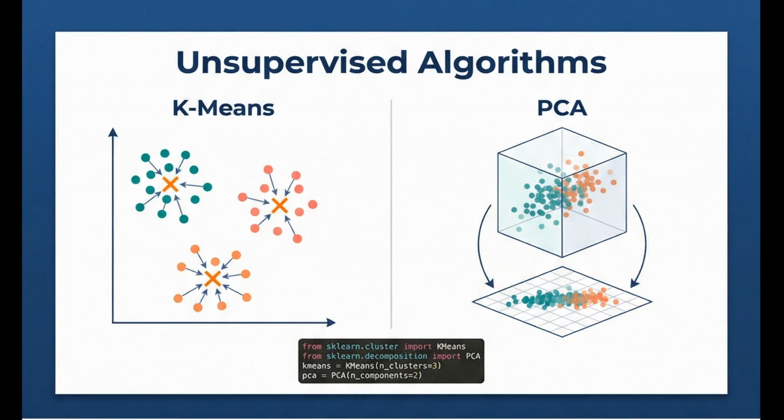K-means clustering partitions data into K groups by finding cluster centers and assigning points to the nearest center. PCA reduces data dimensions while preserving important information, useful for visualization and speeding up algorithms. Both are foundational techniques in data science.